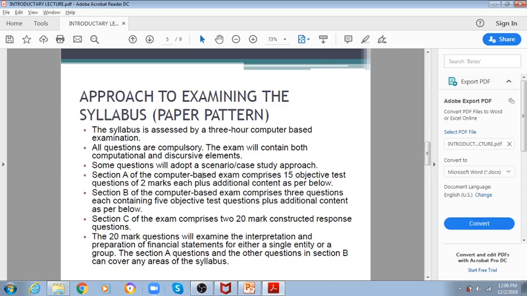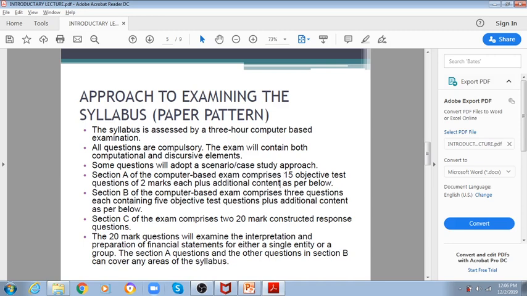Section A of the computer based exam comprises 15 objective test questions of 2 marks each, plus additional content as per below. So section A will be covered by 30 marks, as the paper exam pattern suggests: 15 questions of 2 marks each. That means section A would be comprised of 30 marks. That will be objective test questions.